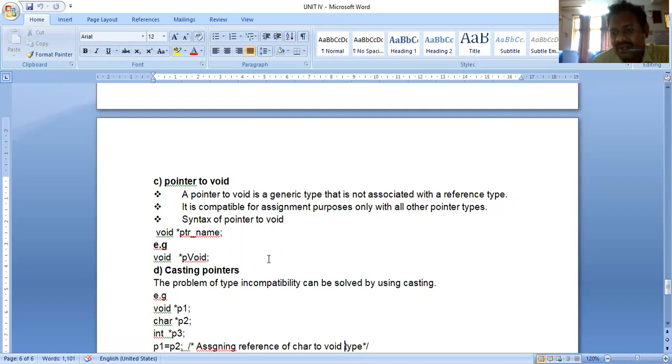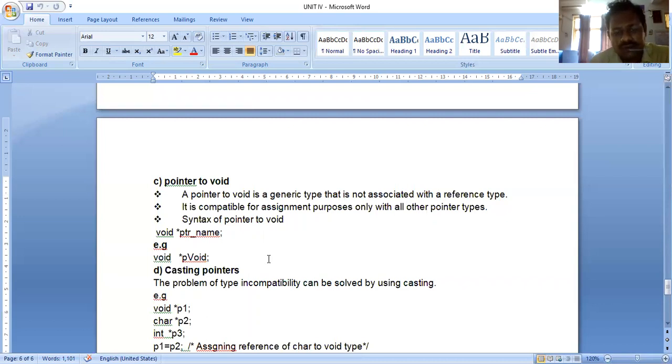I can assign different pointer variables to a void pointer, just assignment. What is the syntax of pointer to void? I can write void star ptr_name, void star p, like this. No problem. That is our pointer to void.